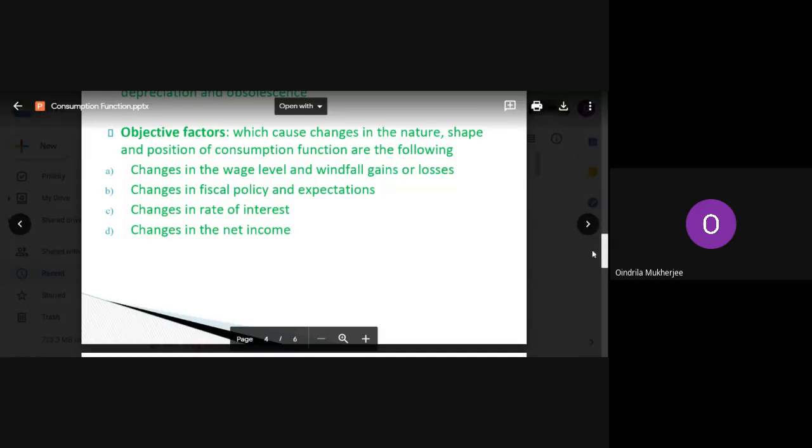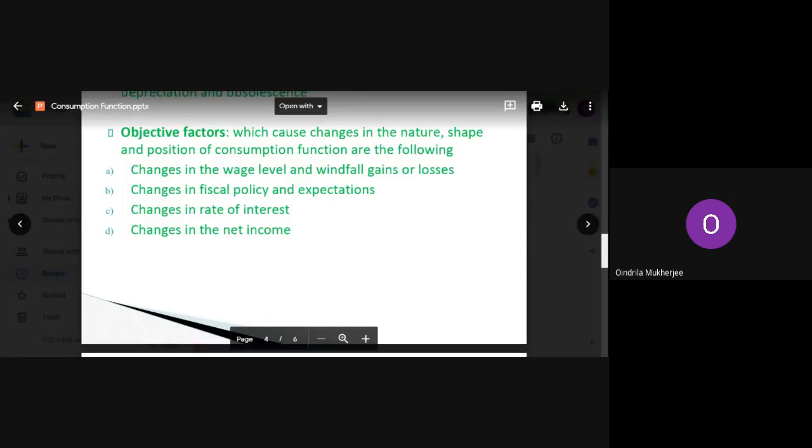Now, next we want to see what the objective factors are. What do we mean by objective factors in the case of our consumption pattern? What are the various objective factors which influence our consumption pattern? Now, how are they classified? Objective factors bring changes in the nature, shape, and position of the consumption function.